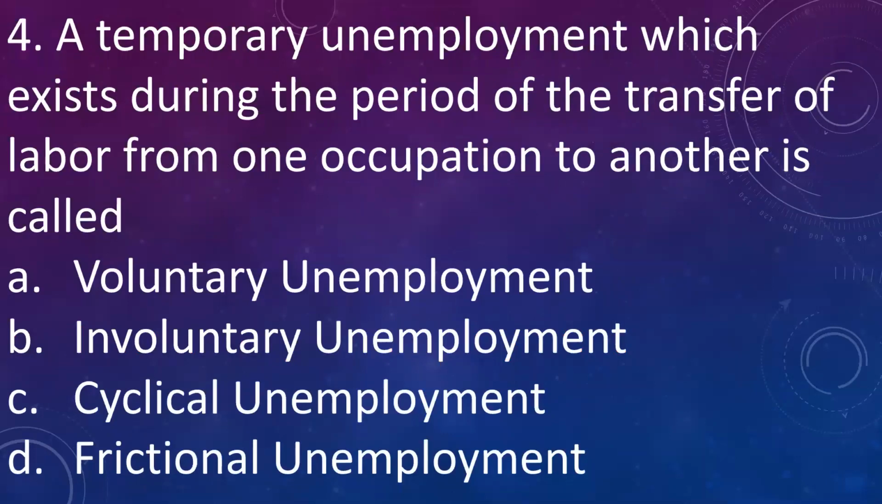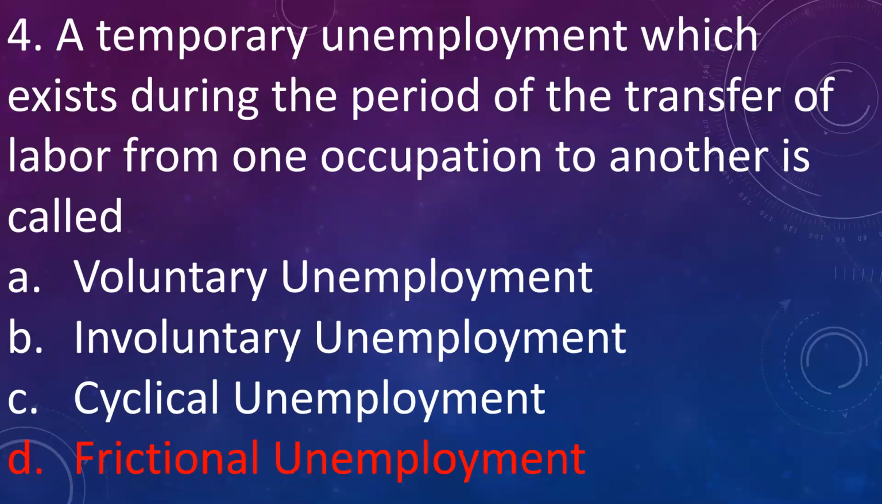Next question. A temporary unemployment which exists during the period of transfer of labor from one occupation to another is called A. Voluntary unemployment, B. Involuntary unemployment, C. Cyclical unemployment, D. Frictional unemployment. Answer is D. Frictional unemployment. It is a situation where unemployment exists because of transfer of labor from one occupation to another occupation.